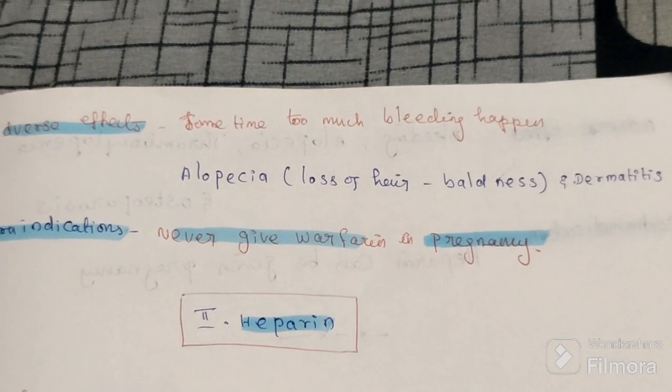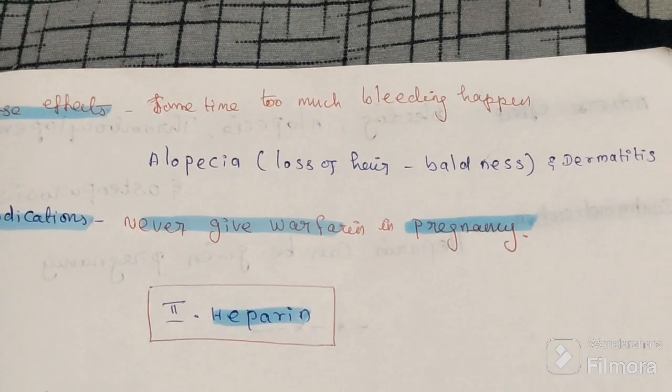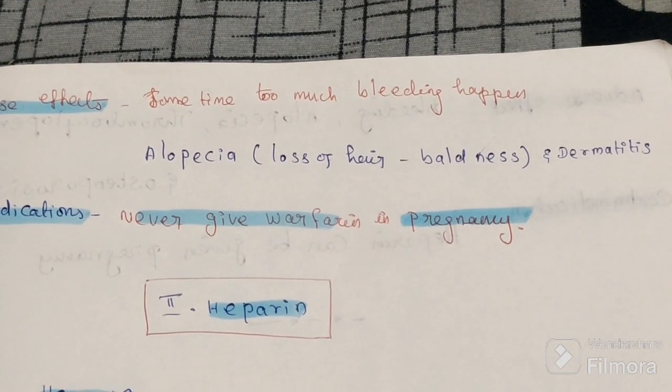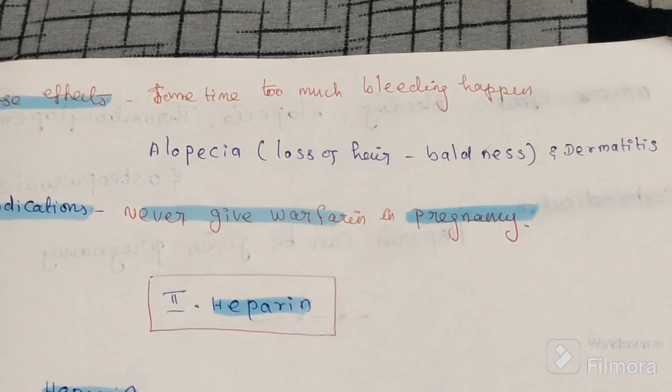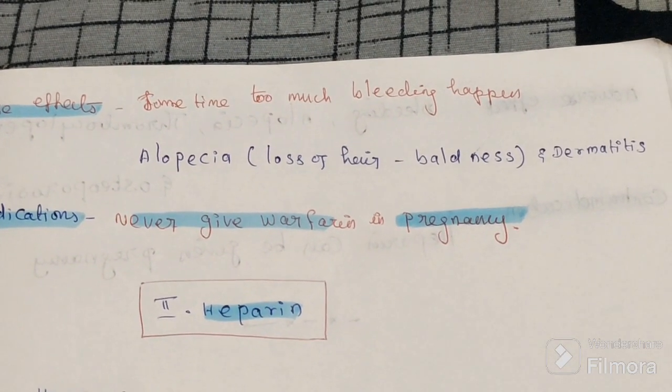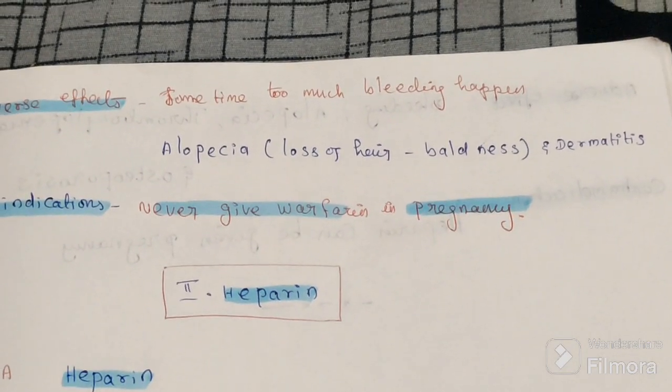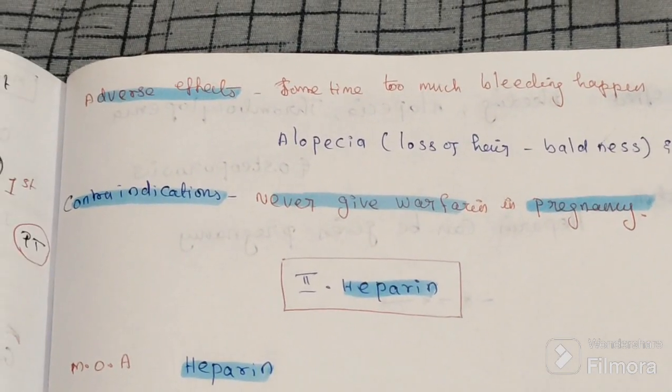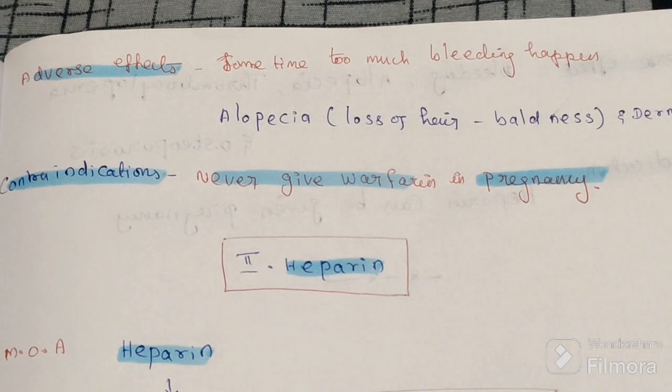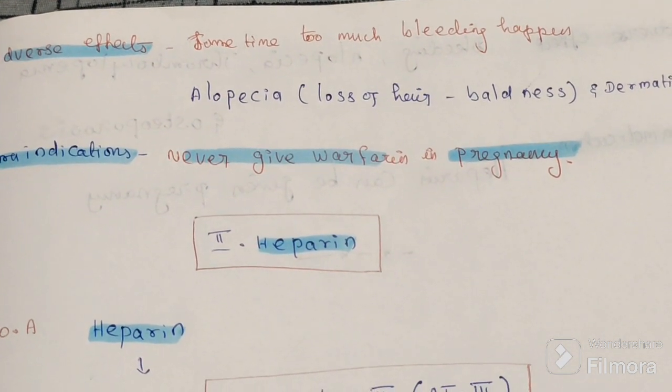Then alopecia, which means hair loss, baldness in the patient. Then dermatitis. Contraindication: never give warfarin in the pregnancy period.